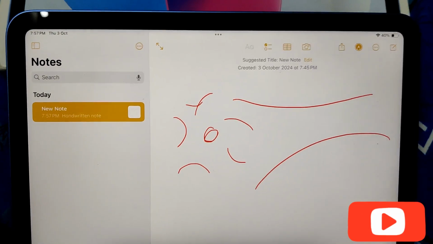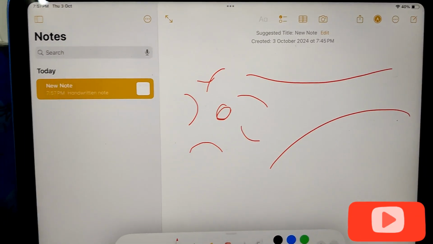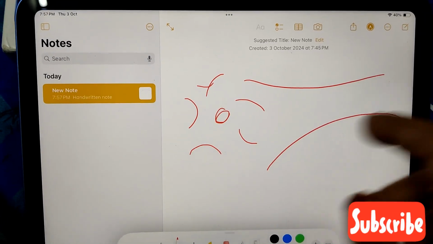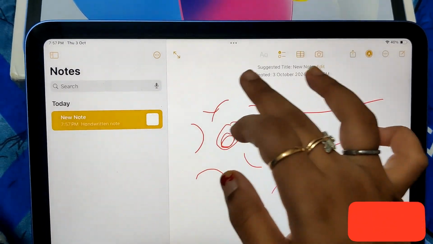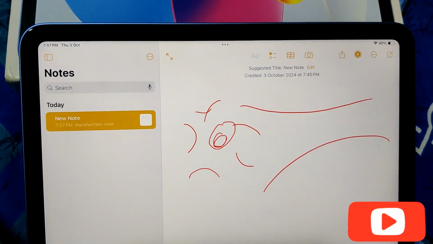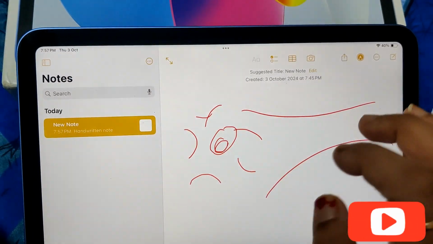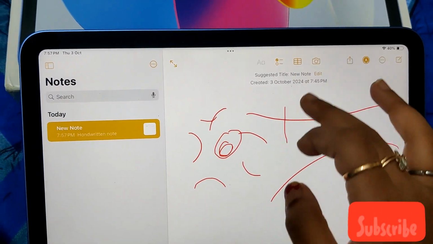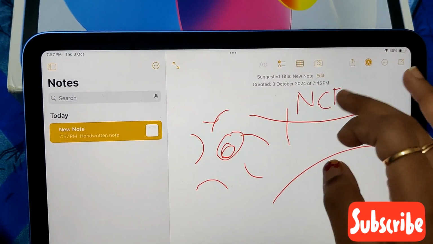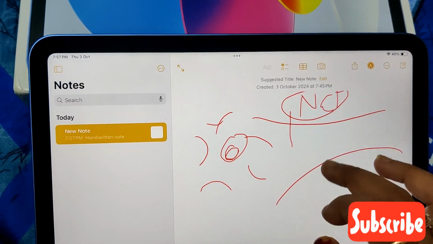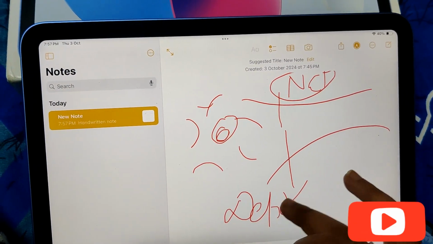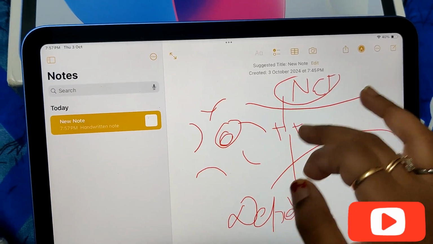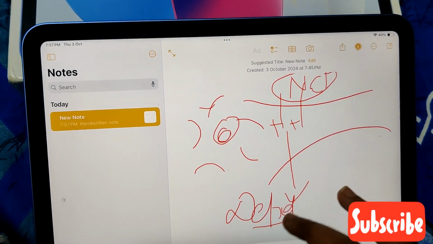Basically you should know what depolarization and hyperpolarization are. As you can see, I have drawn the picture. This is the diagram of a neuron, the cell body, and this is the nucleus. When sodium enters, it leads to depolarization, meaning positive charge comes inside.